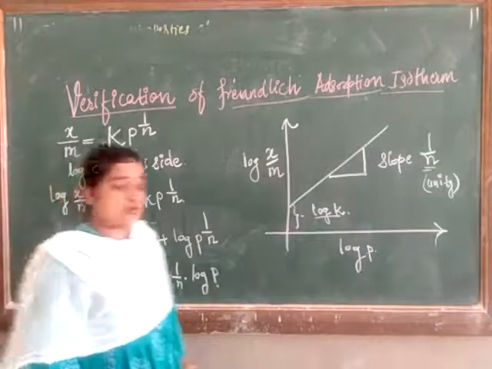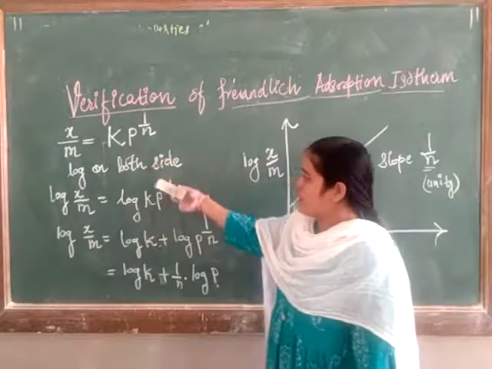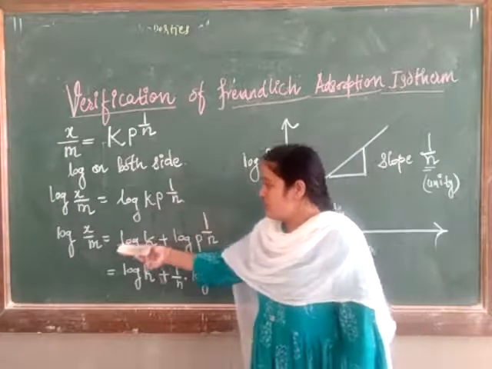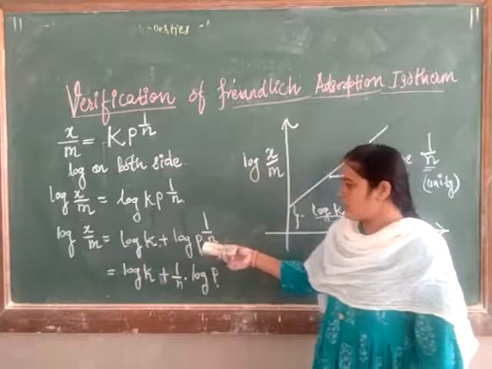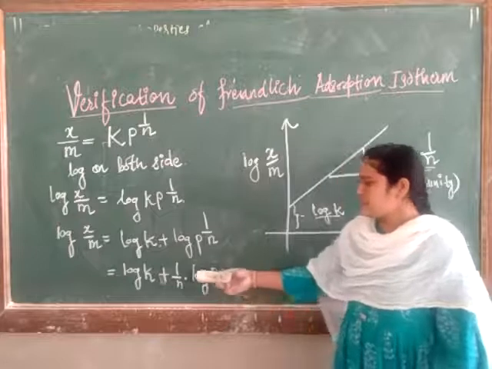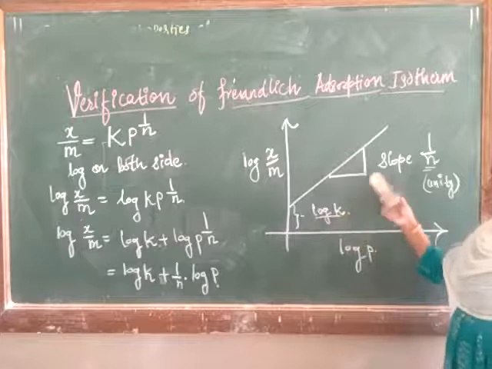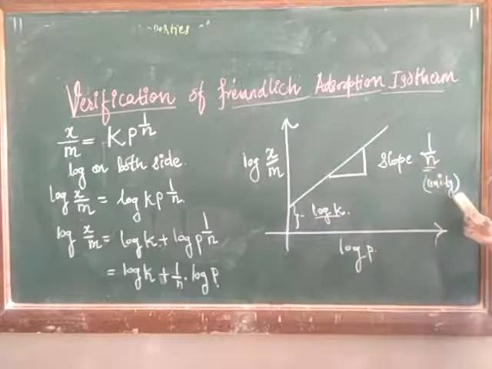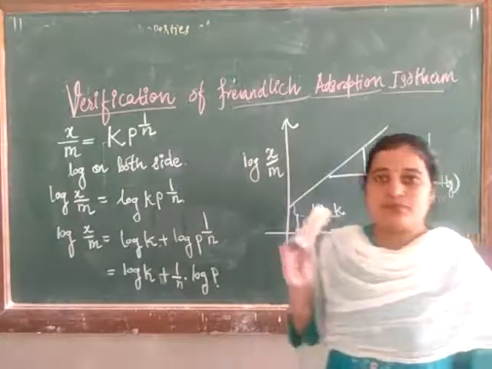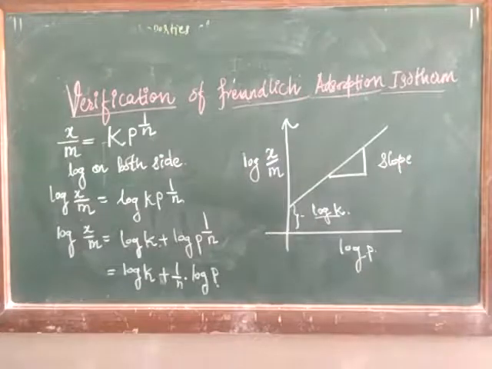This is the verification of the Freundlich adsorption isotherm. We have x upon m is equal to Kp raised to 1 upon n. Applying log on both sides, log of x upon m is equal to log of Kp raised to 1 upon n, which gives log k plus 1 upon n log p. So we plot log of x upon m versus log of p, with log k as the intercept and slope 1 upon n, which should be unity. This is the verification of the Freundlich adsorption isotherm at medium pressure. Now let's see what happens at high pressure.